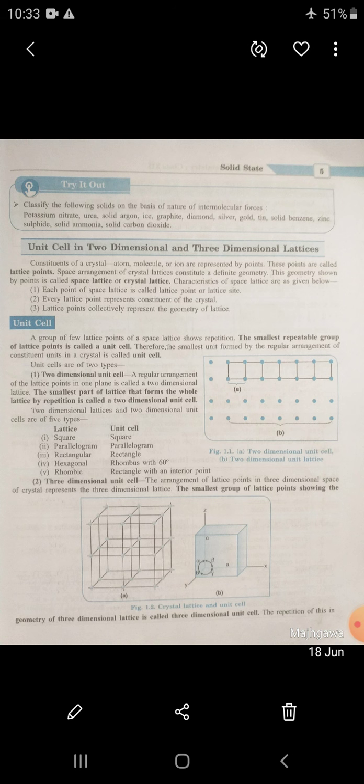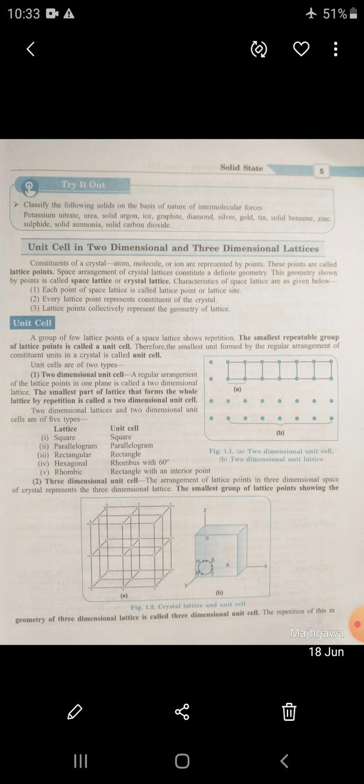The smallest repeatable group of lattice points is called a unit cell. That is the unit of a particular crystal, which multiplies many times and forms a crystal.